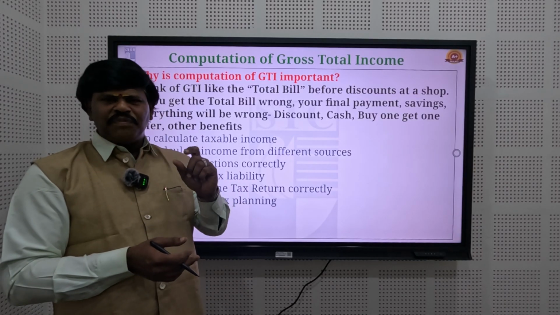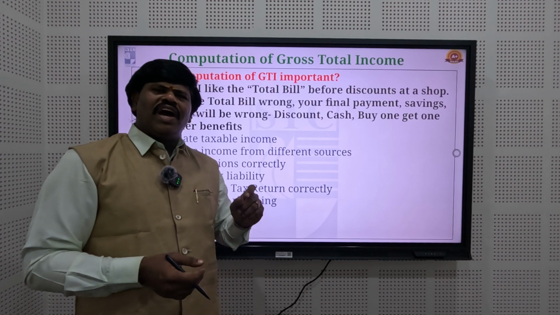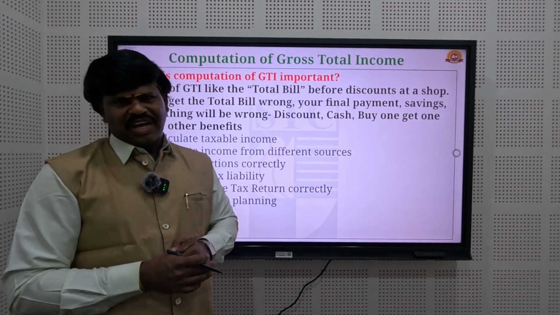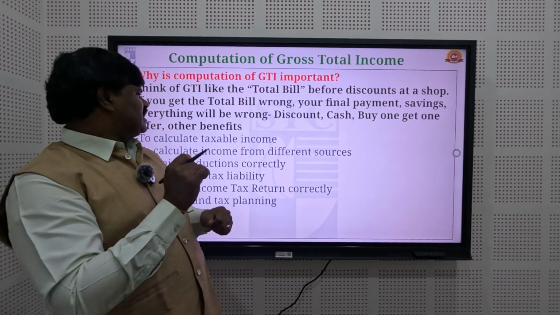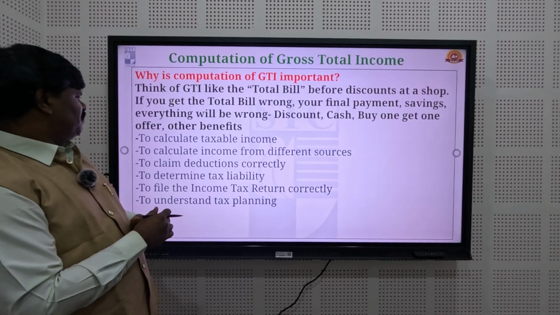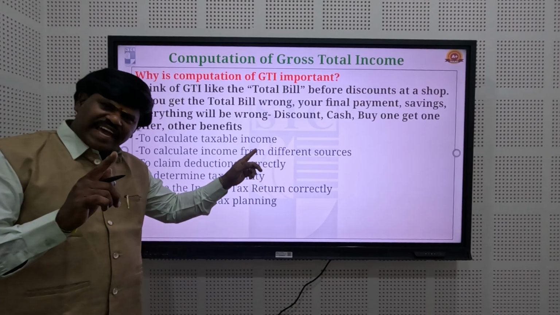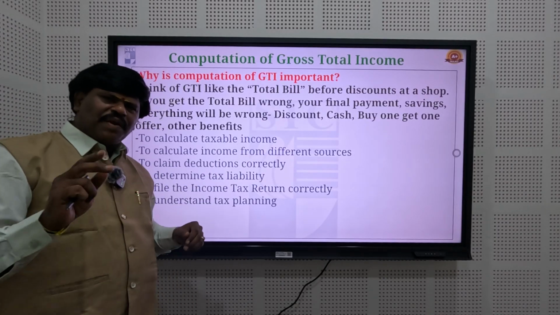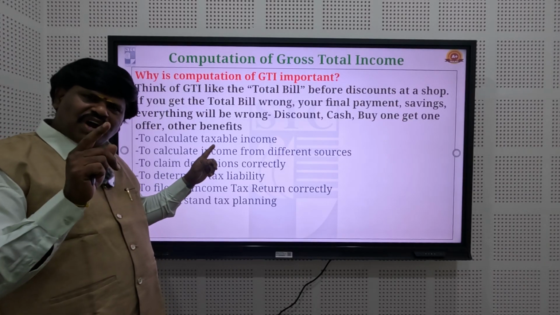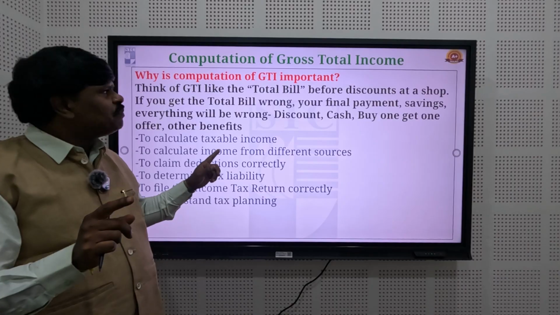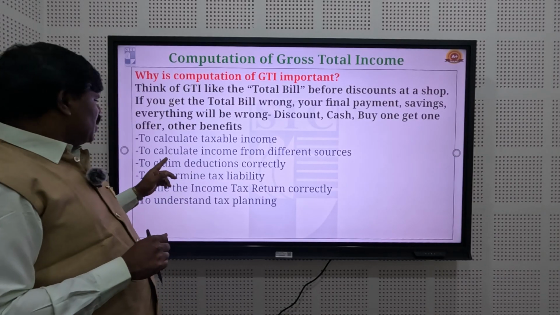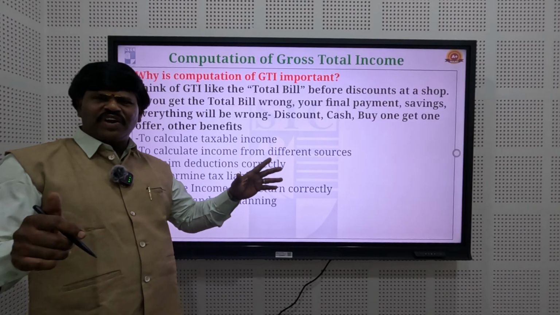So it is a very important point to know the method of computing the gross total income, which shows what benefits we can enjoy to calculate the taxable income. The individual or person, to know the taxable income, needs to understand the computation of gross total income. Then another one is to calculate income from different sources.